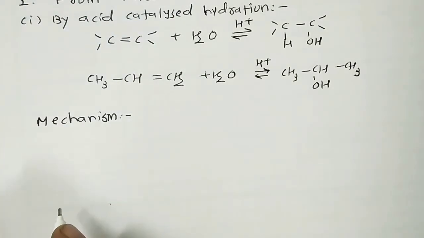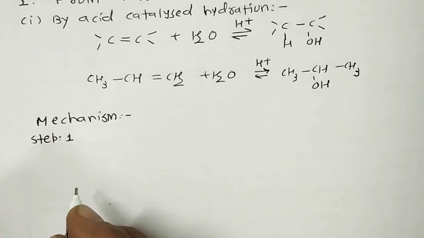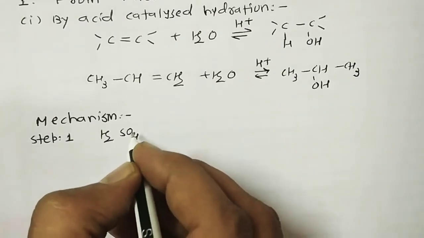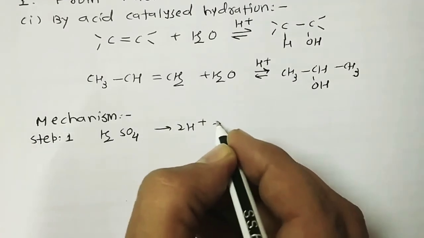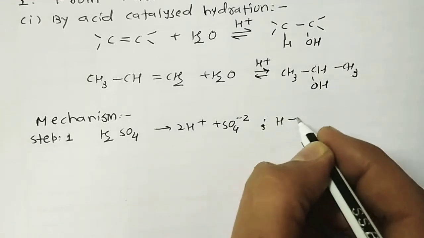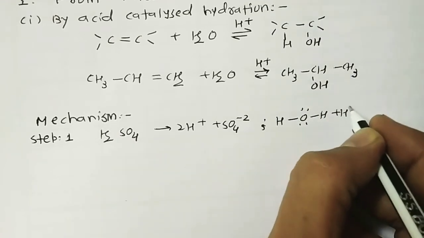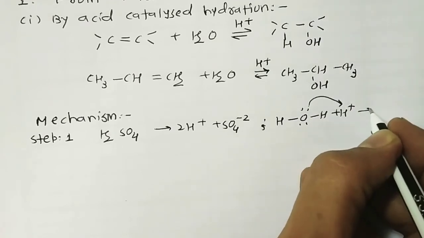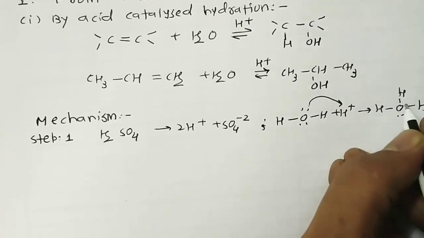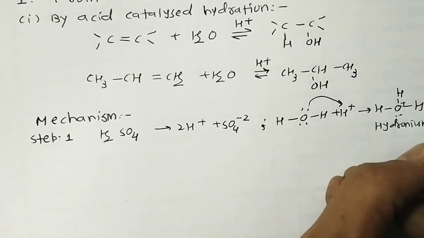There are 3 steps. Step number 1: your H2SO4 is ionized into 2H+ and SO4 2-, and this H+ is attached to the water, because water has a lone pair, and this lone pair is attached to the H+, and we get H3O+. It's a hydronium ion.